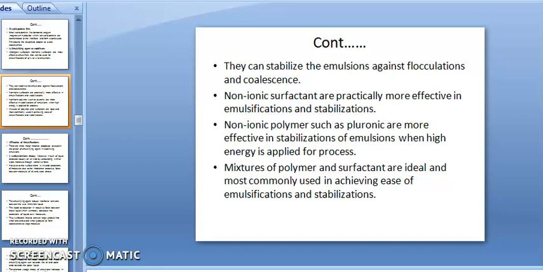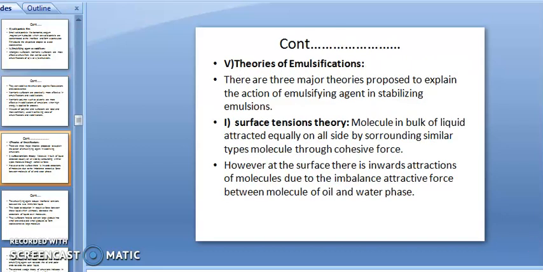Both processes can be obtained by using these two methods. Thank you.